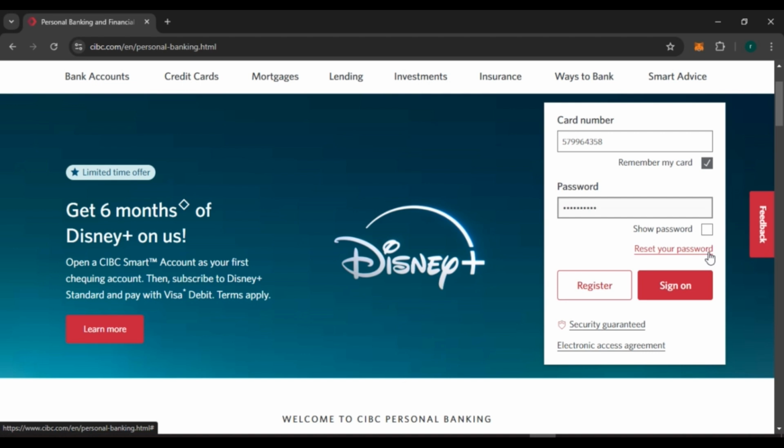Now after you've entered all the credentials, all you have to do is click on this option, sign on. And you'll be logged into CIBC Costco Mastercard account. So that is how you log into CIBC Costco Mastercard account.